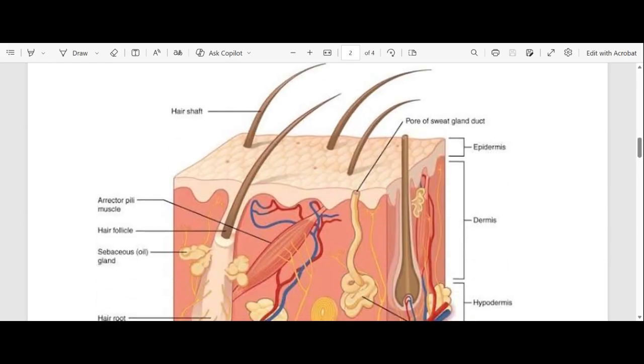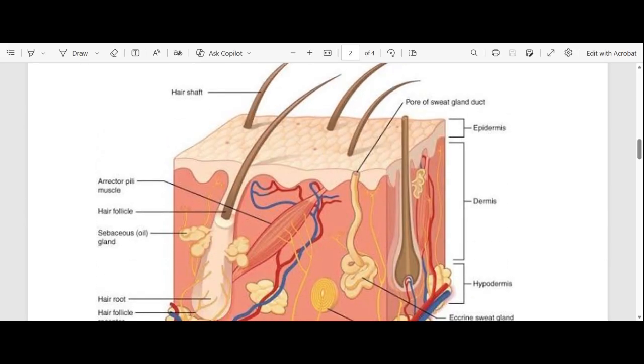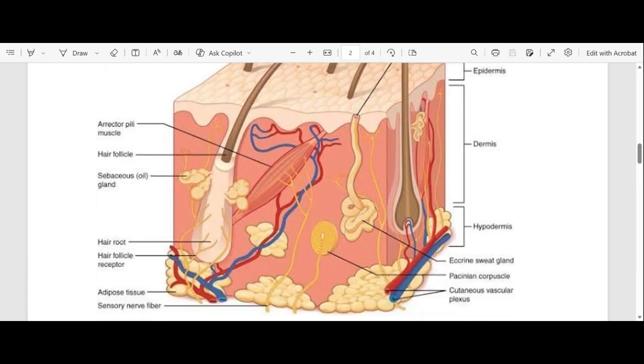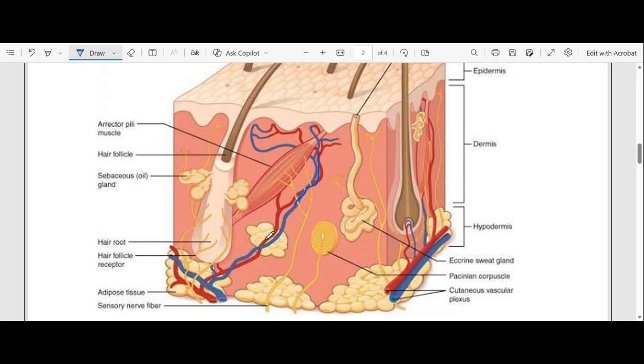Okay, so this is the structure of the skin, right? This is the structure of the skin. Let me highlight them. These red and blue vessels are called blood vessels. They're the only ones that are not labeled here. So these are your blood vessels, right?